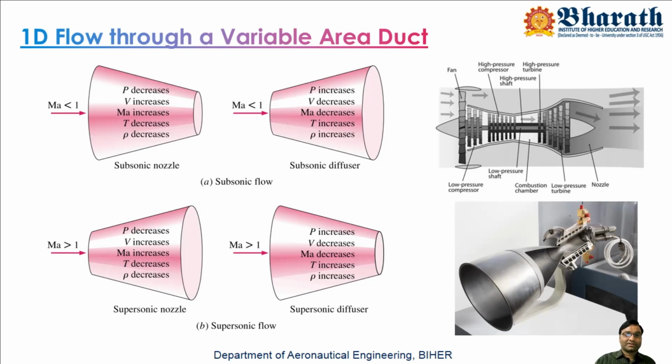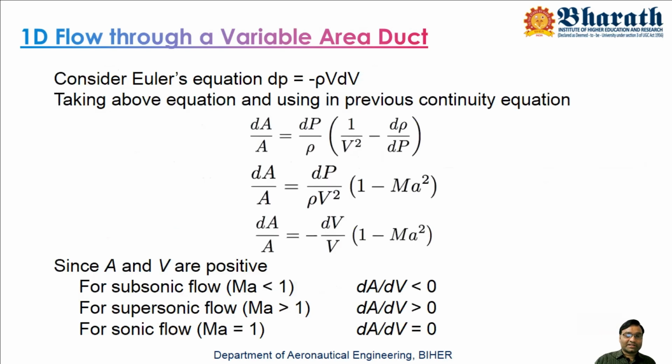So what are the nozzles we are using? Those are conveyed by the equation. Another condition is left over, that is the sonic condition, when M equals 1. So when the flow is exactly sonic velocity, M equals 1, what will happen to the equation? M equals 1, and 1 squared is 1. So 1 minus 1 into 1 is 0. So dA by A equals 0.